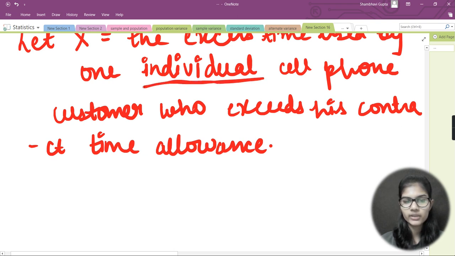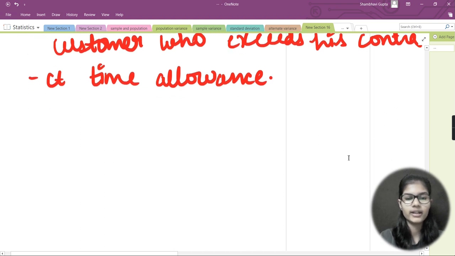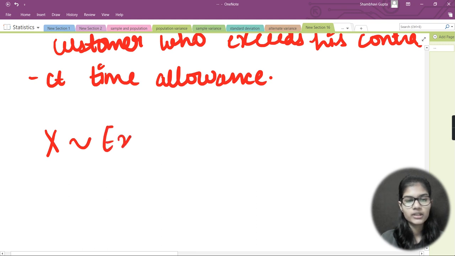This individual is a very important word which you should keep in mind: one individual cell phone customer who exceeds his contract time allowance. Now I can write several things from here. So I will write, let capital X be approximately exponential with parameter 1 by 22.